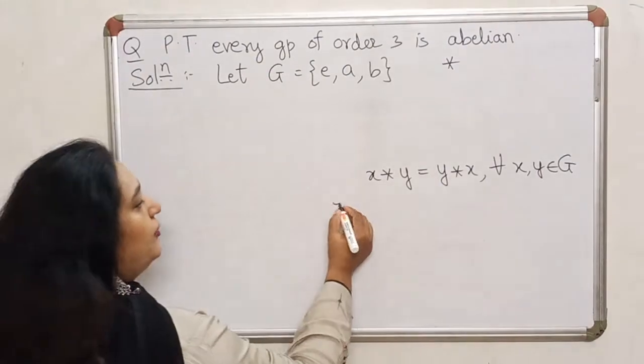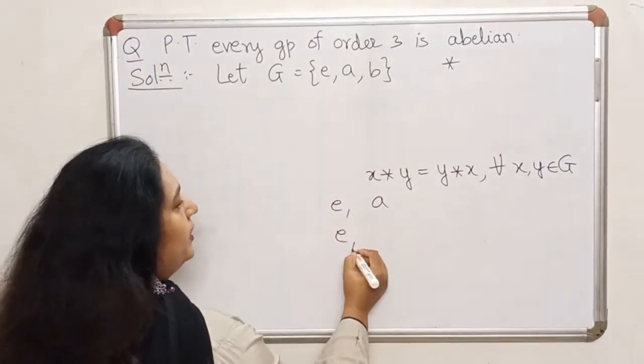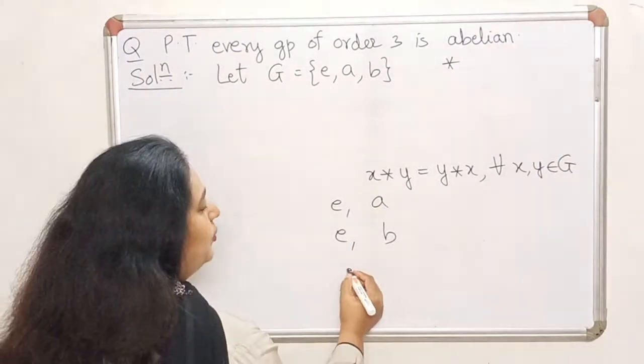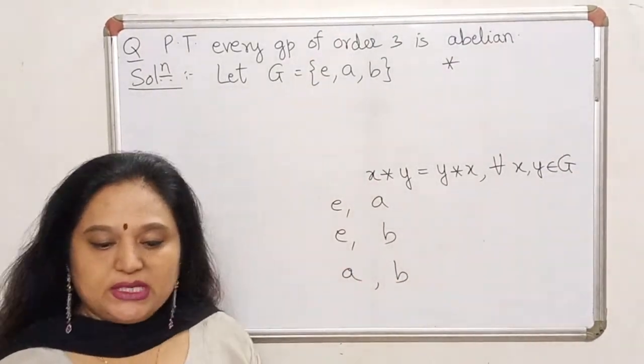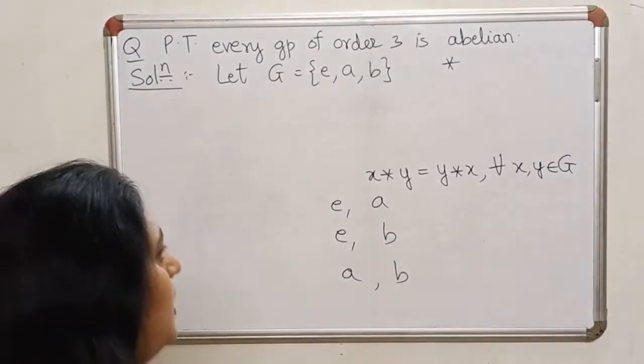So I will prove it for E and A, I will prove it for E and B, and I will prove it for A and B. So I will prove that the commutative property is satisfied for these 3 pairs.